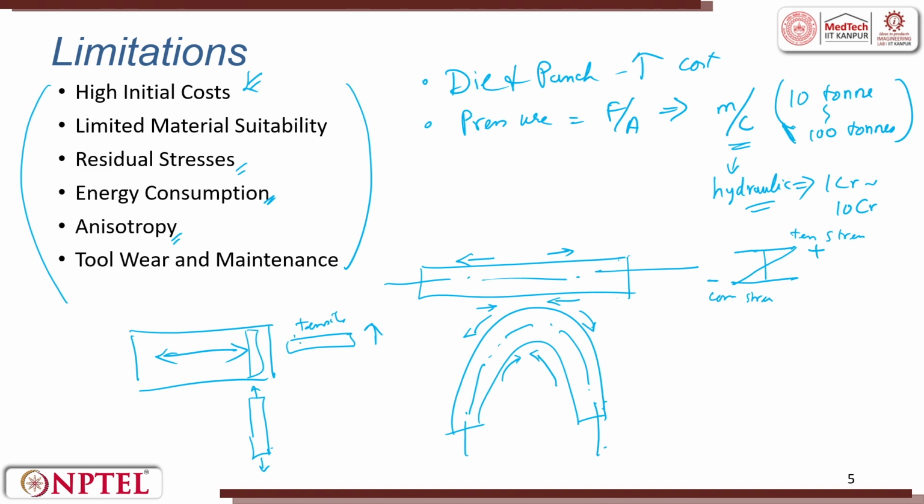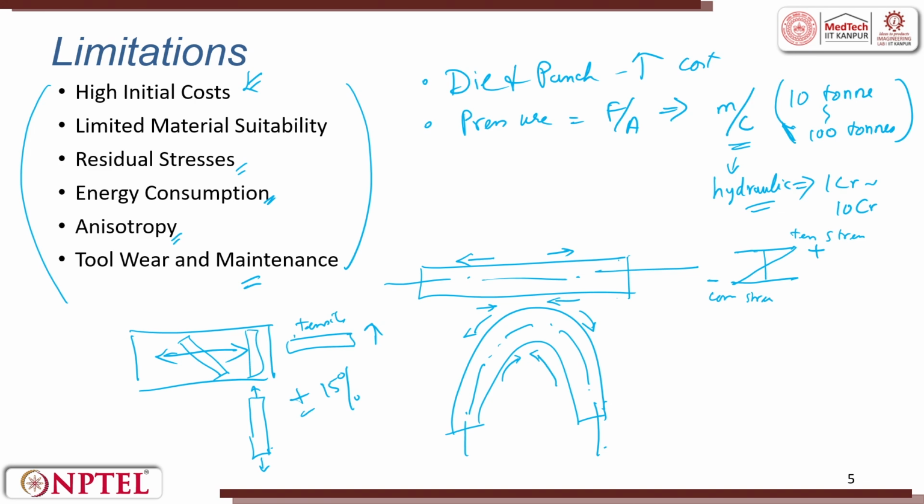So, it has different properties in varying directions, and if I cut at a 45 degree angle, I will get a different response in the tensile test behavior. Of course, all these things will have a certain error of 10 to 15%, but it can be accommodated. Tool wear and maintenance is also part and parcel of the limitations.